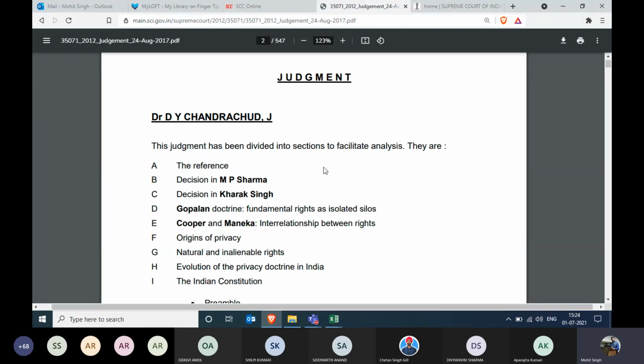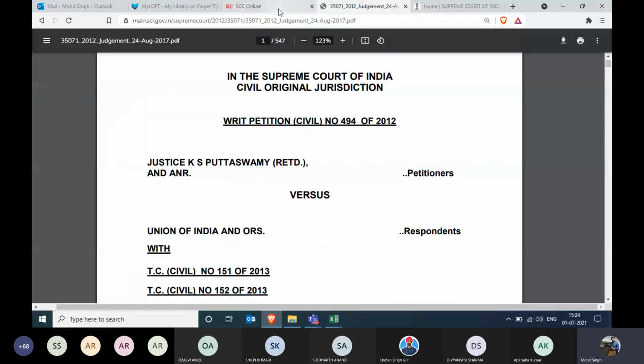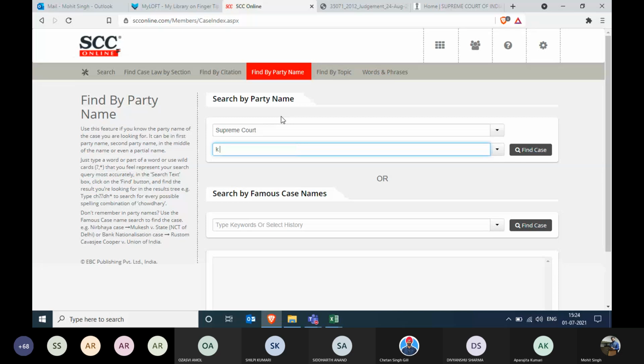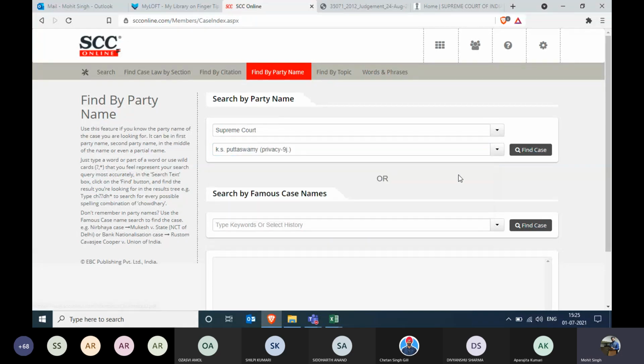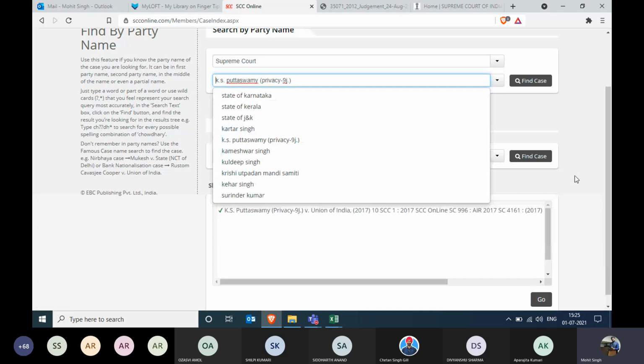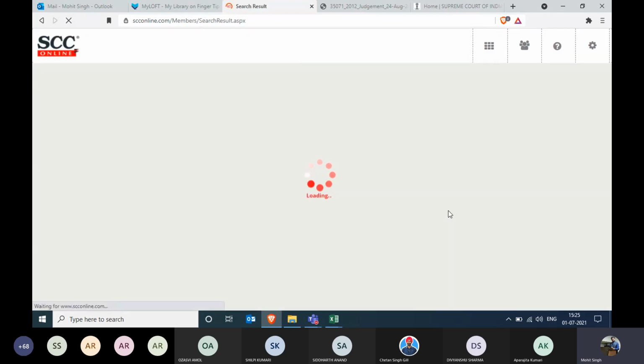The party name was, just a second, K.S. Puttaswamy and Union of India. All right, K.S. Puttaswamy. There you go. It was a 9 judges bench discussing the previous case. There you go. I have clicked on that. And from there, now this judgment will be opened up in SCC Online, right?